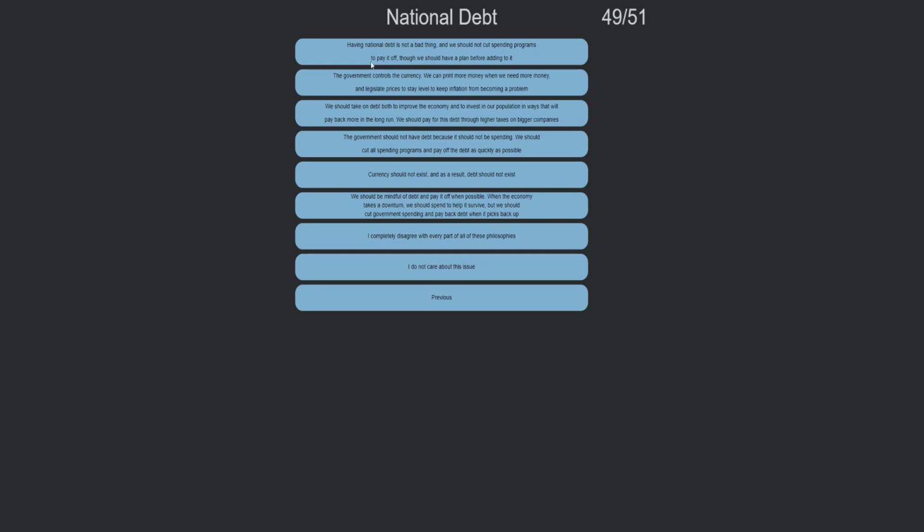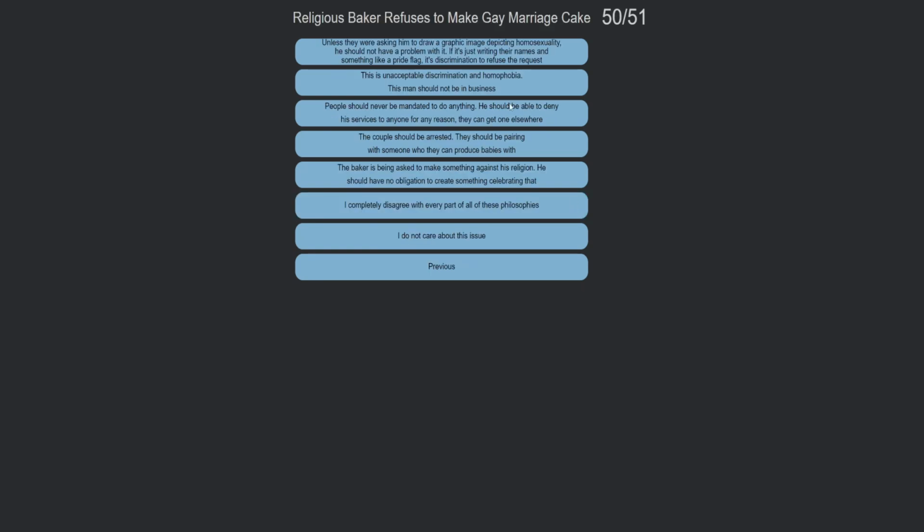National debt. Having national debt is not a bad thing. We should not cut spending programs to pay it off, though we should have a plan before adding to it. The government controls the currency. We can print more money when we need more money. Legislative prices are to state to keep inflation from becoming a problem. We should take on debt both to improve the economy and invest in our populations. That would pay it back in the long run. The government should not have debt because it should not be spending. We should cut all spending programs and pay off the debt as quickly as possible. We should be mindful of the debt and pay it off when possible. When the economy takes a downturn, we should spend to help it survive, but we should cut government spending and pay back debt when it picks back up.